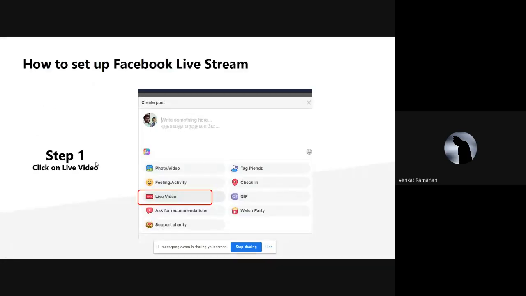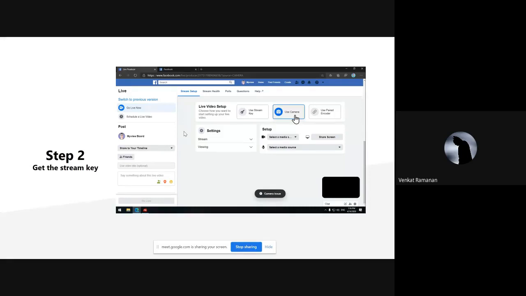And how to go live with your students? It's very simple again. Go to your Facebook account. This might be your personal Facebook account, or it might be your school's Facebook group or school's Facebook page. It can be anything. So based on your scenario, you can choose the platform you want to go live with. So click on live video, and then there are three ways of going live. One is using the stream key, and then direct camera or a pad encoder. So click on the stream key, and then you'll be able to see,